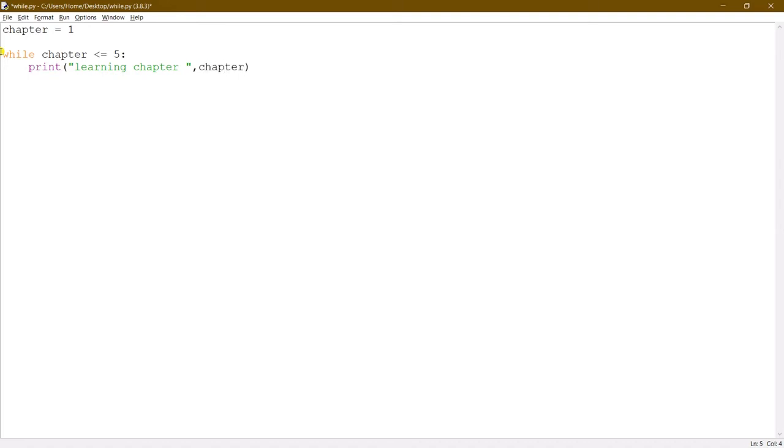Imagine if you're done with chapter 1, you will move to the next one, right? In that case, I'm incrementing the chapter value by 1. So chapter equal to chapter plus 1. If you're in chapter 1 and you completed the chapter, you will move to chapter 2, and so I'm incrementing this value. Let me run the script.